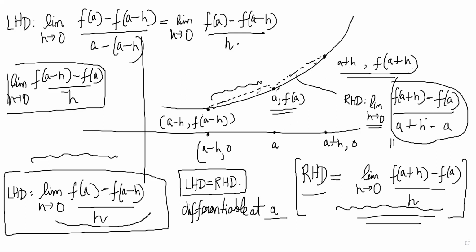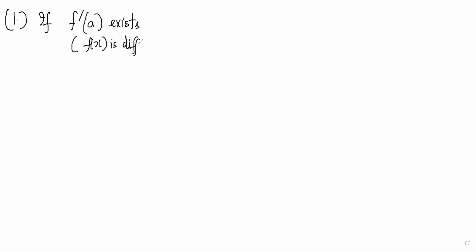Okay, so now there are some interesting consequences here. The first thing to note is that if f dash of a exists, which basically means f of x is differentiable at a, then f of x has to be continuous at x is equal to a.